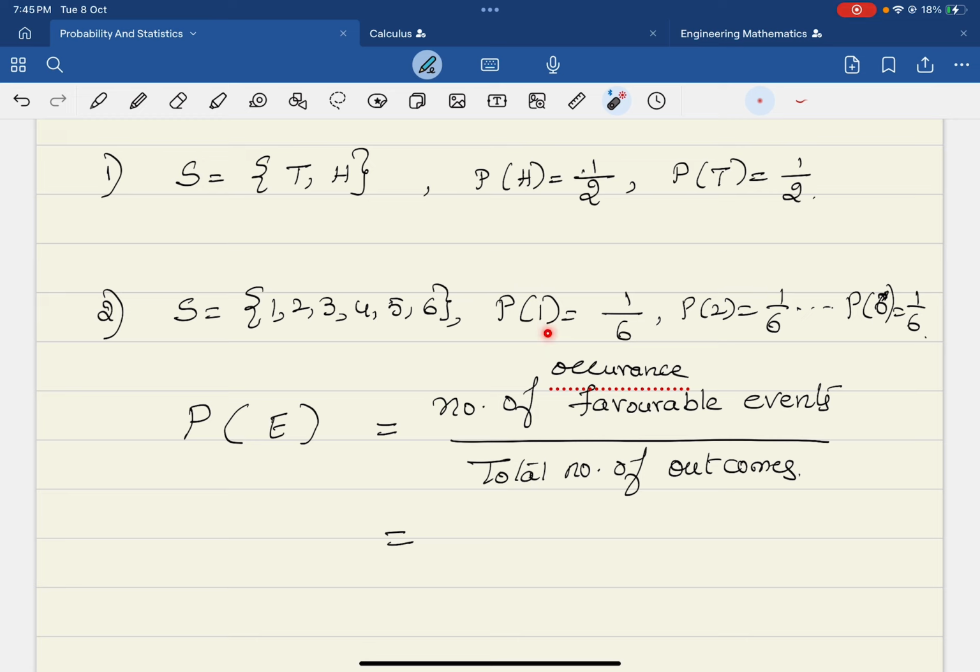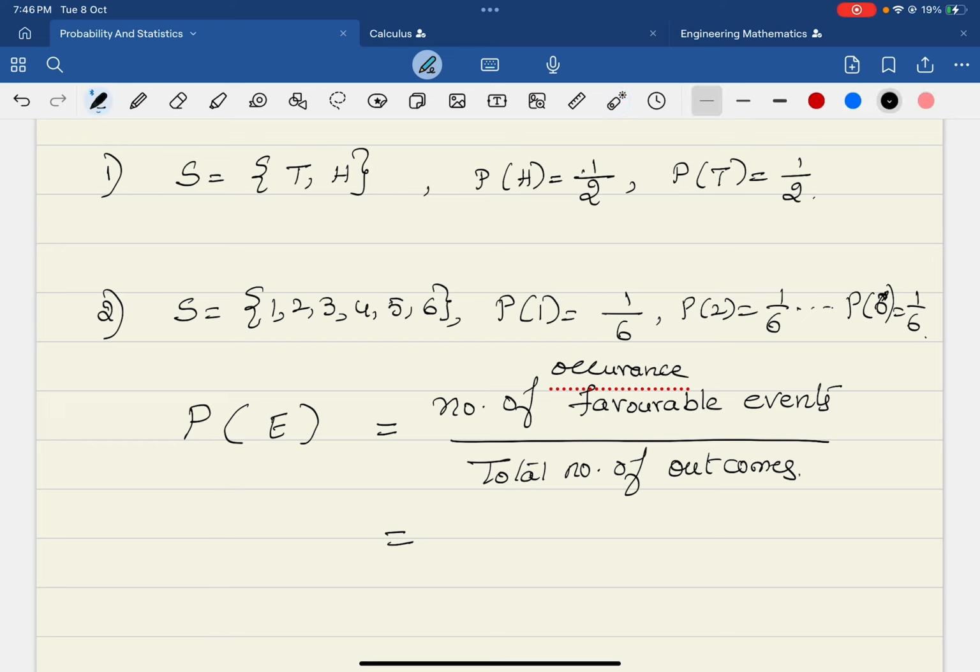Similarly, what is the probability of getting 1 when you roll a die? The occurrence of 1 is only 1 time, correct? Similarly, the occurrence of 2 is only 1 time, and the occurrence of 6 is also 1 time. So the probability of 1 is 1 over 6, the probability of 2 is 1 over 6, and so on. The occurrence of the event is 1 and the total number of events is 6. This is the classic definition of probability.